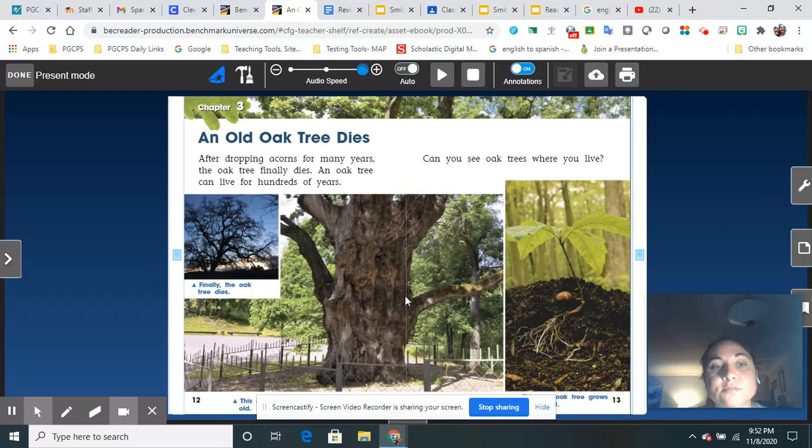So when I see the pictures of the tree, it reminds me that sometimes I see a lot of dead trees in the woods and they fall over when it's really windy. And then you can see a lot of new plants growing. So just the words oak tree remind me of all the trees in our neighborhood, near our school and near where we live.